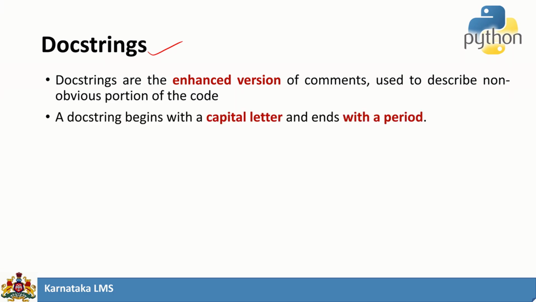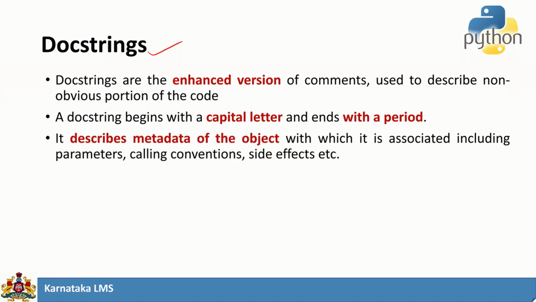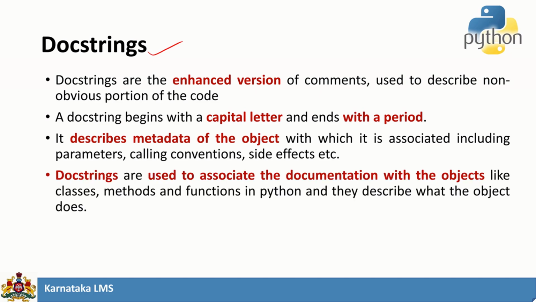It starts with a capital letter and it should end with a period, and it also describes the metadata of the object. Here the doc strings are used to associate the documentation with the objects. So if you are creating any object, method or function, we can use these doc strings.